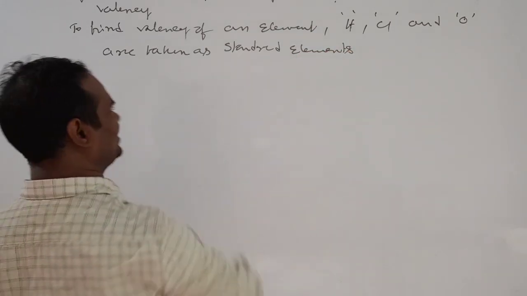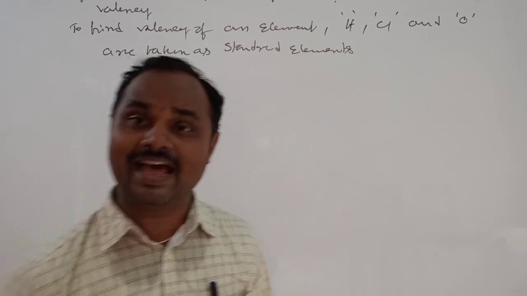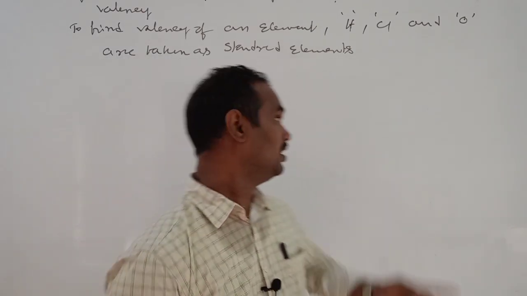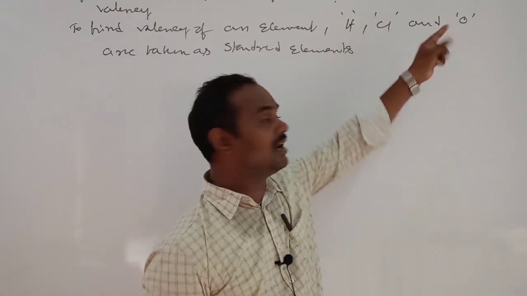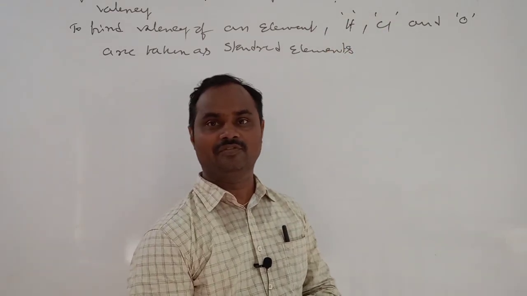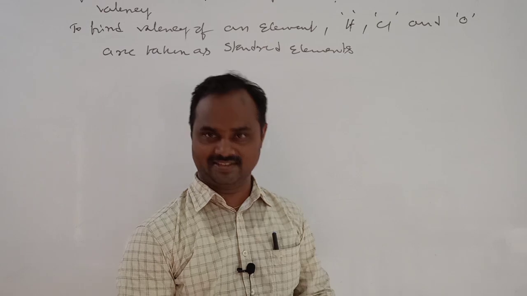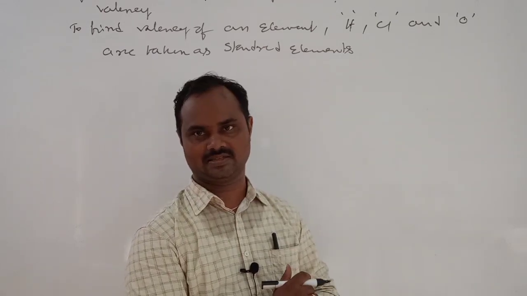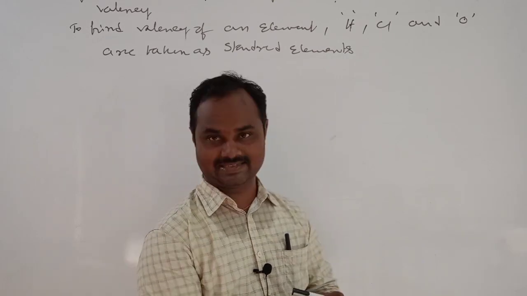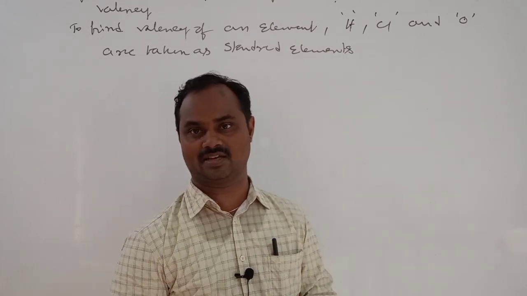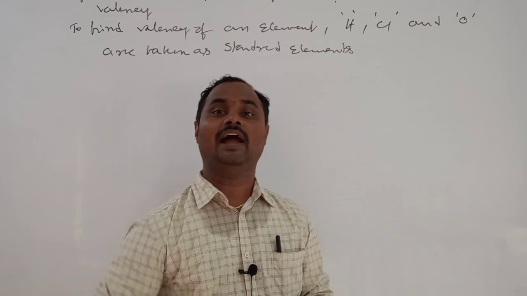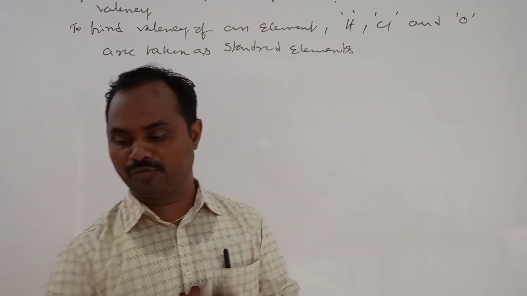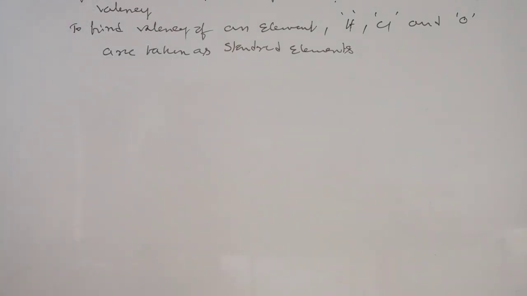What is the meaning of standard elements? They are used to find other elements' valency. By using these 3 elements, hydrogen, chlorine and oxygen, we can estimate or determine the valency of other elements.